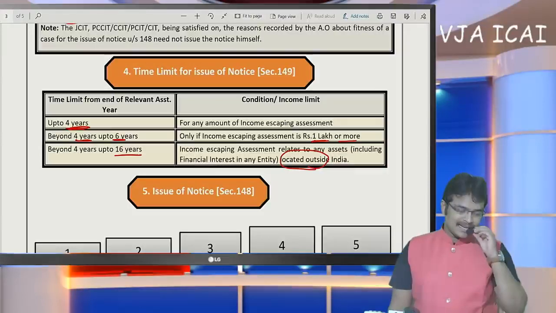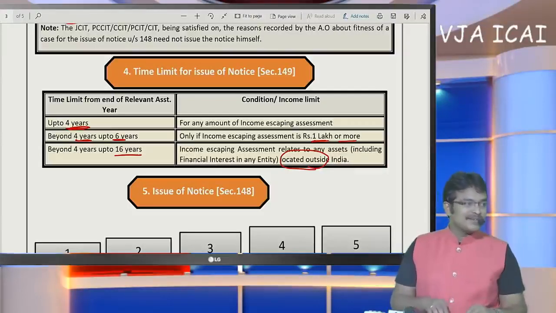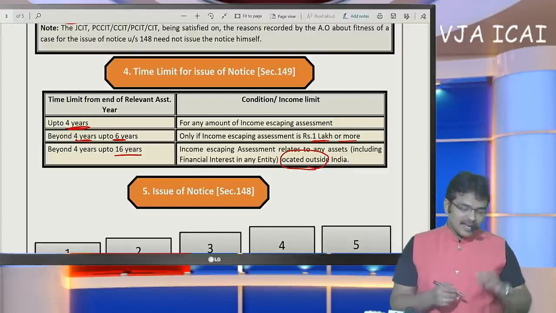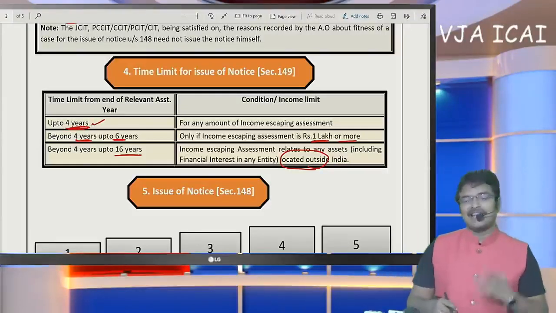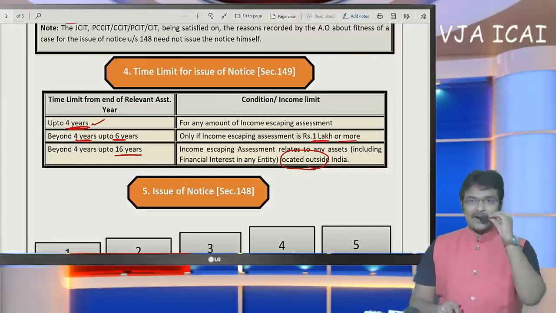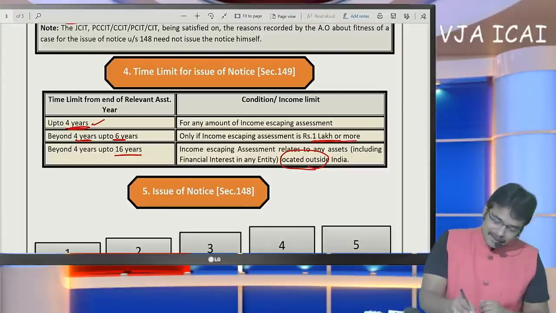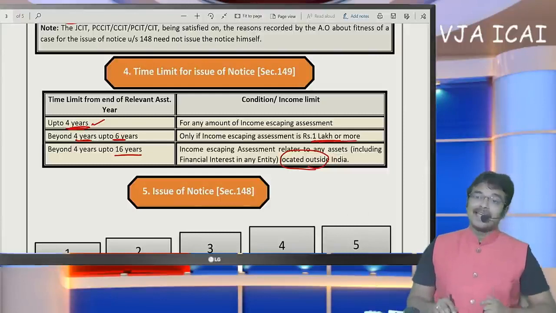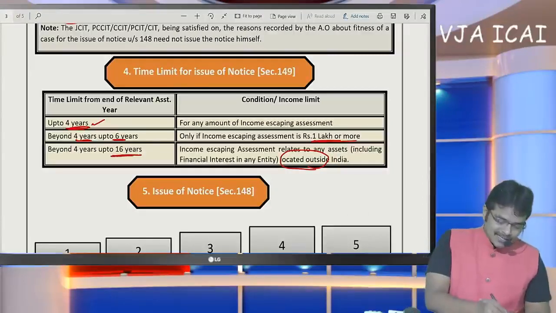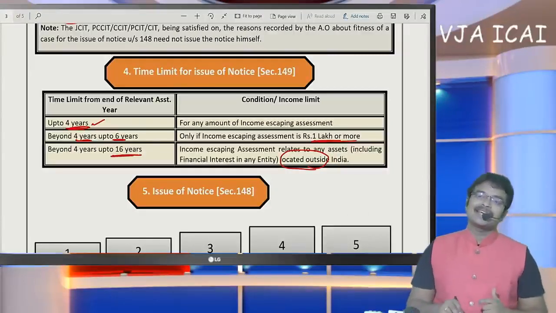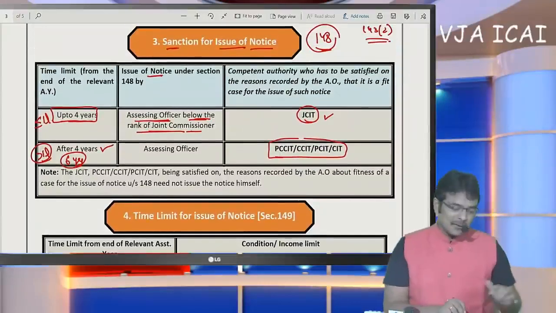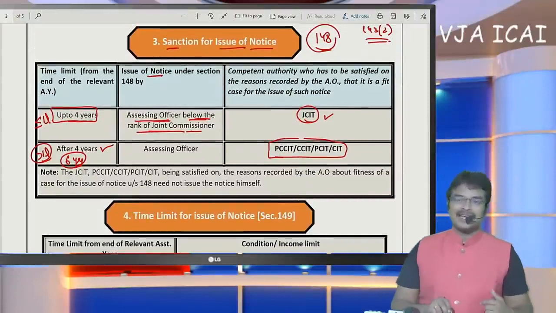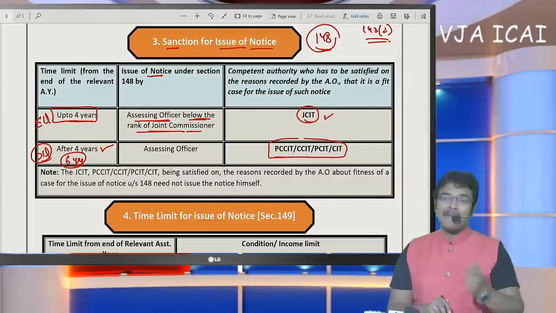So the term to be discussed here is the time limit for issuance of notice. The first thing prescribed here is that up to 4 years we have a chance irrespective of the limit. If you want to go up to 6 years, escaped income should exceed 1 lakh minimum. In case of foreign assets, notice can be issued up to 16 assessment years. Before issuance of notice, whose approval they are required to take: the officer is required to take the approval from these officers.